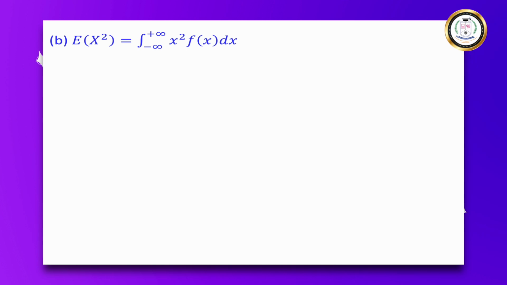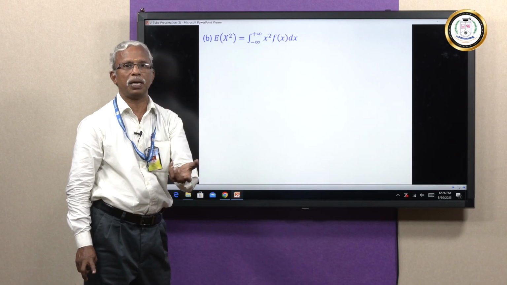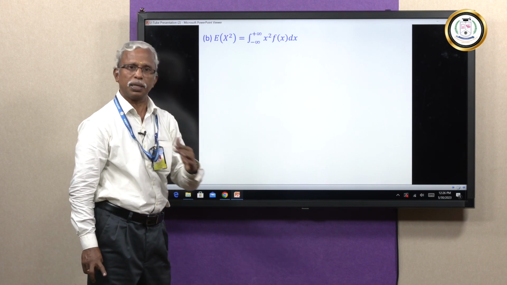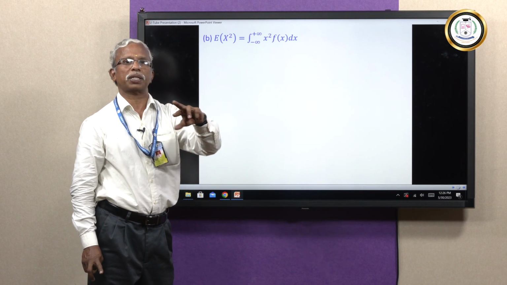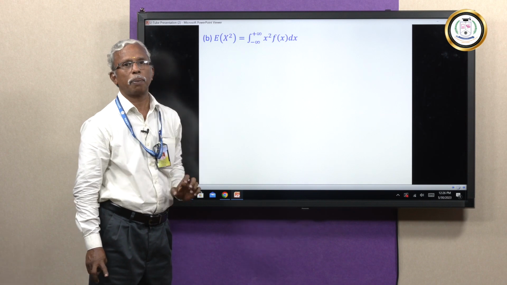Now, let us move on to the variance. How do you calculate this variance? What is the formula for variance? Before going to the variance, you are supposed to get the value of expectation of x square, isn't it? Variance is expectation of x square minus expectation of x the whole square. So this is required if you want to do the variance part.